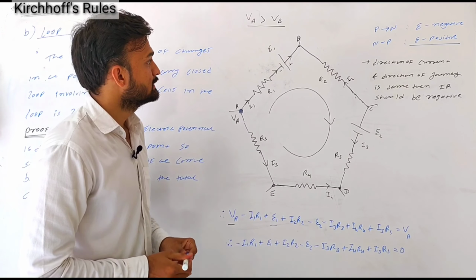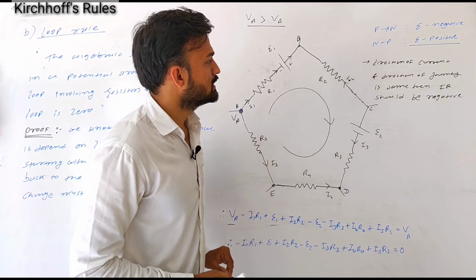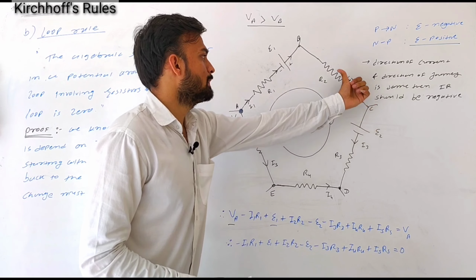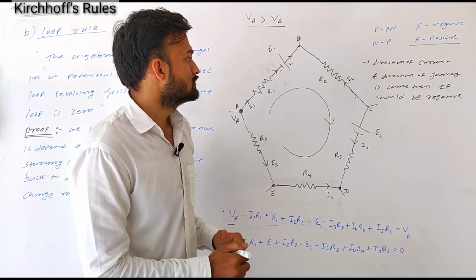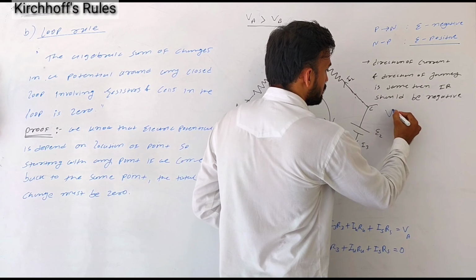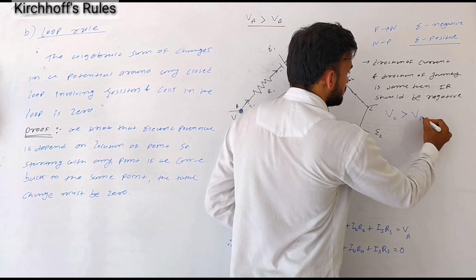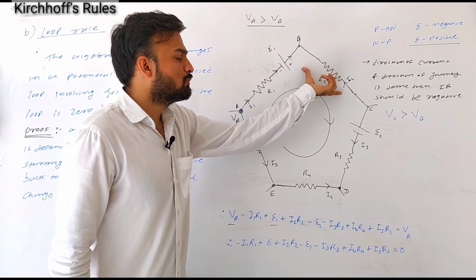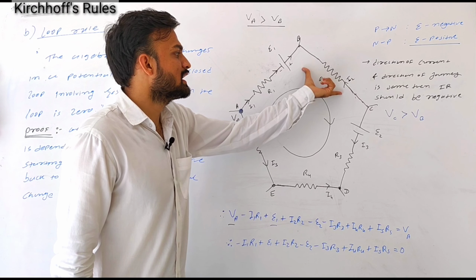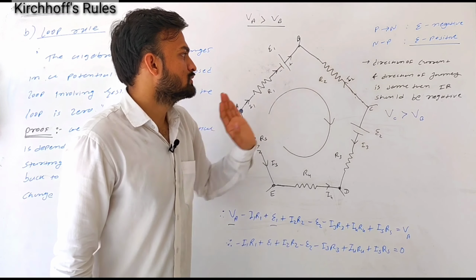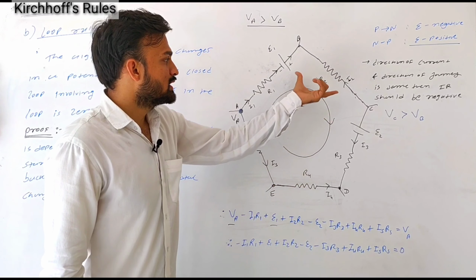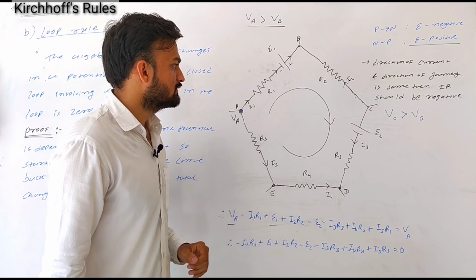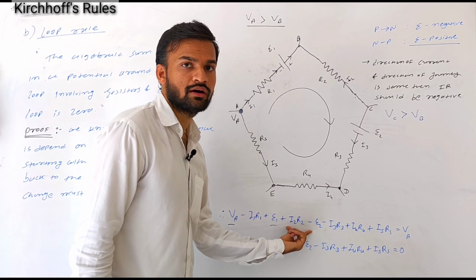Okay, next, in this branch from B to C, you can see that current flows from C to B in this direction. So here we can see that potential at C is greater than potential at B, meaning some amount of potential energy is gained by the charge in moving from B to C. So potential is gained by an amount I2 R2, and here we are taking plus I2 R2.